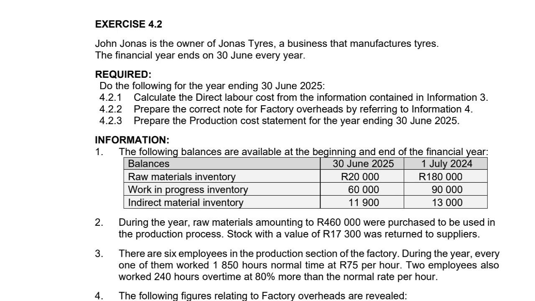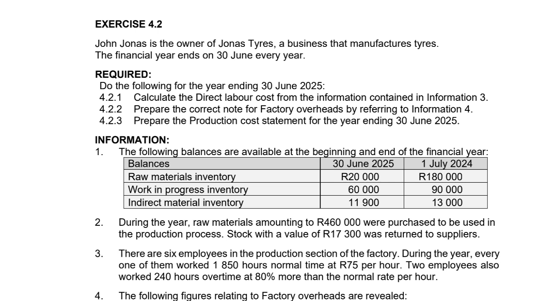4.2.1, we've got to calculate the direct labor cost from the information contained in information 3. 4.2.2, we have to prepare the correct note for factory overheads by referring to information 4. And 4.2.3, we have to prepare the production cost statement for the year ending 30 June 2025.